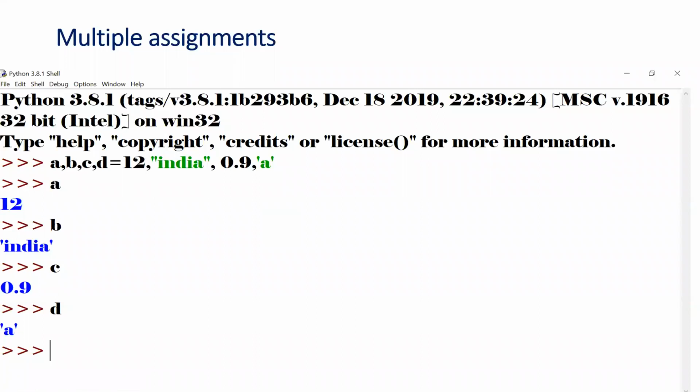In Python it is possible, as it has multiple assignments. Now if I declare like this and try to print a, a is 12. b is India. When I try to print c, c is 0.9. d is a. That's all.